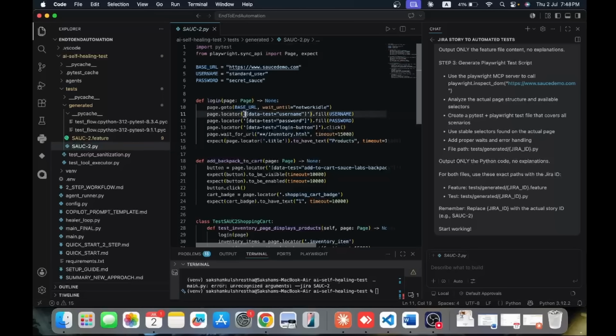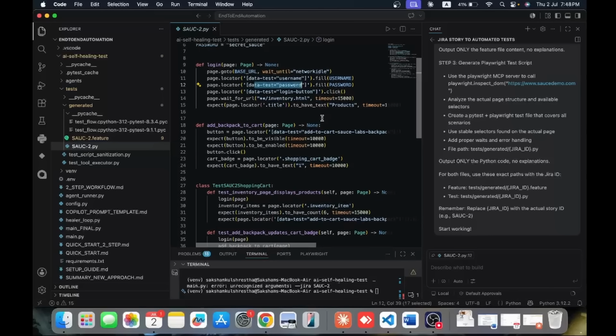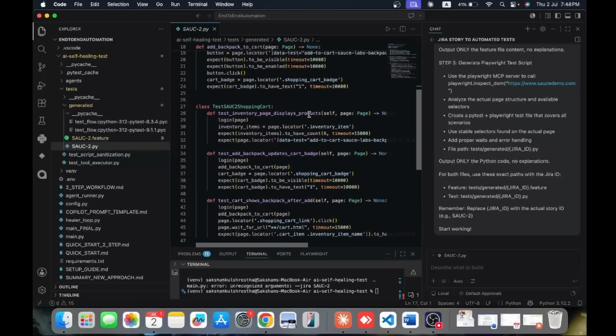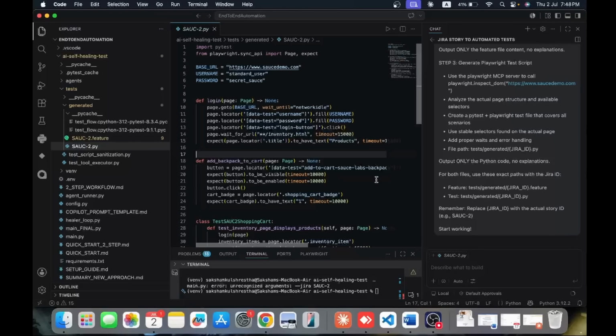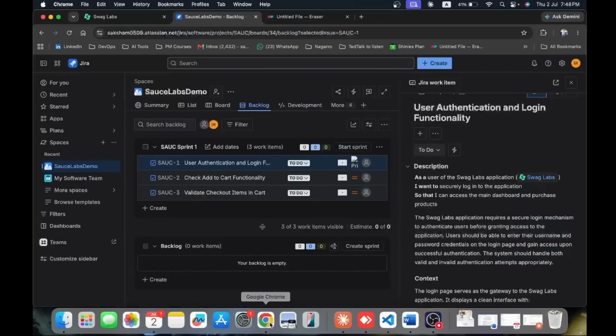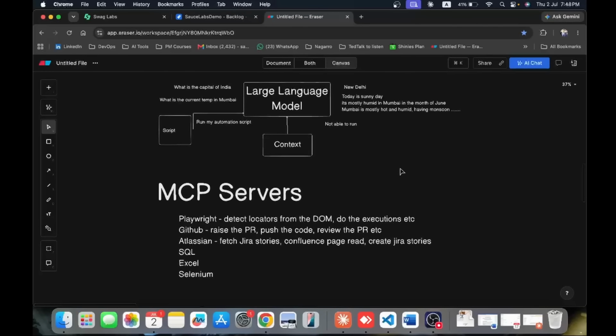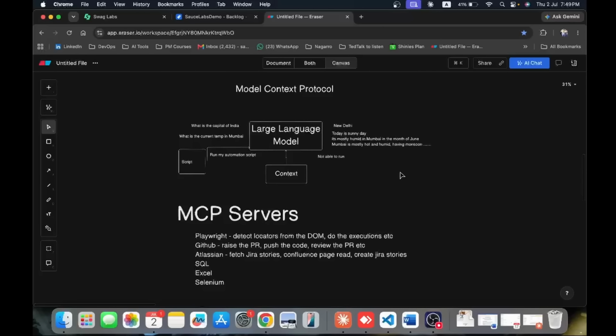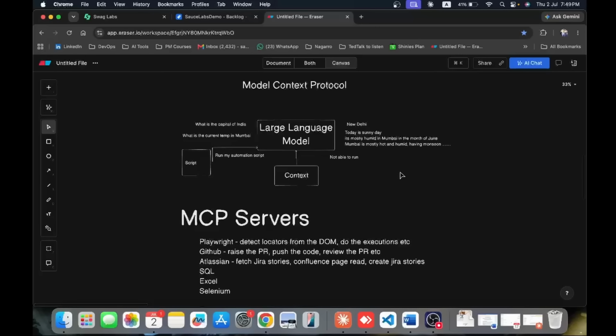You can see the locators are already created, and it is also creating things like checking whether the inventory page is up or not, and it has created all these step definition functions. So this is the power of using MCP servers in the automation world. There are a lot of other use cases also where we can use MCP server configuration, and it will make our work fast and even more efficient.